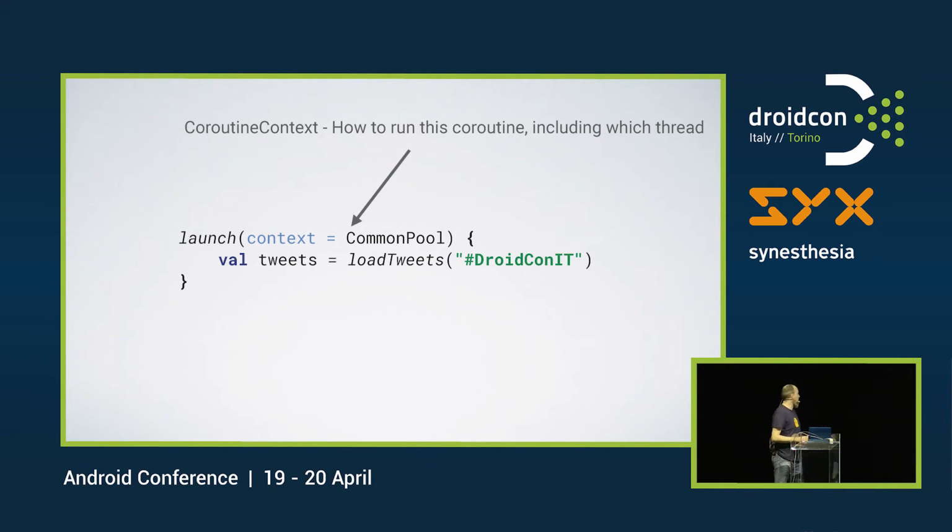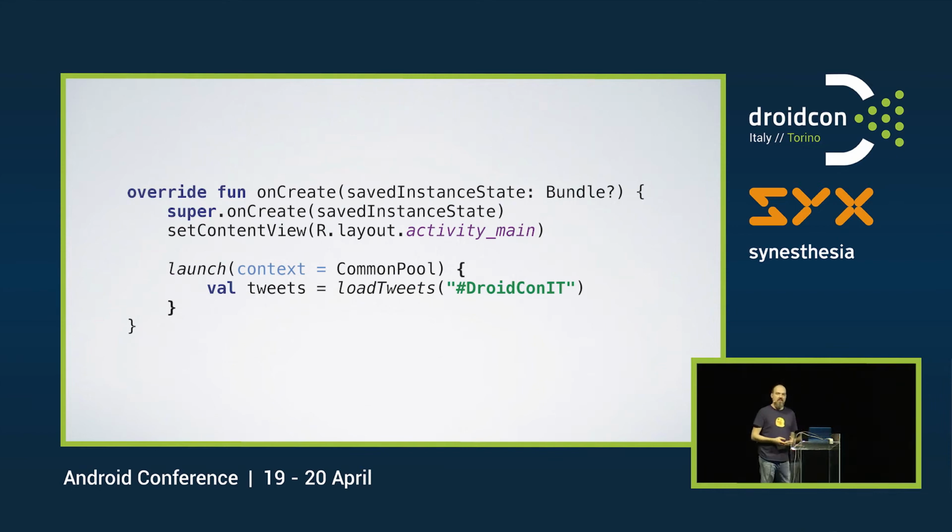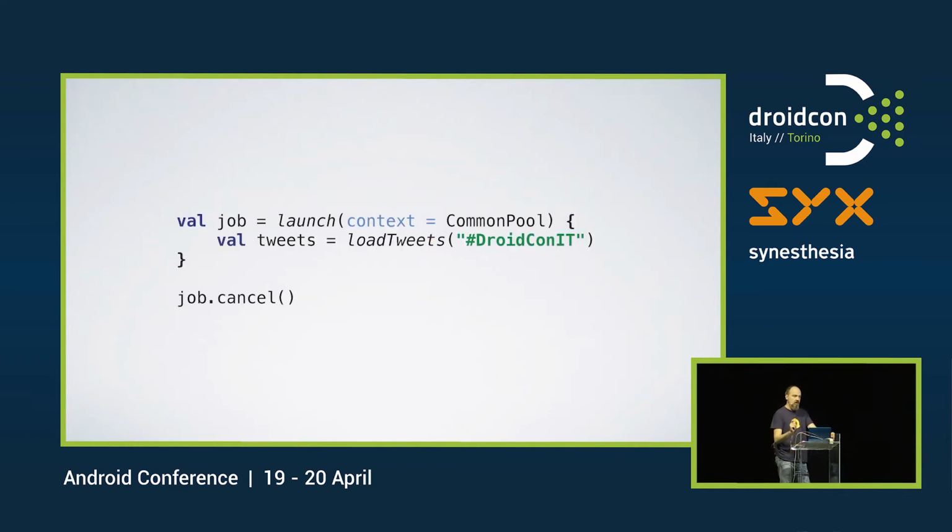Now, we can do it like this. In our onCreate function, which runs on the main thread, we can call this launch, and it will start something in the background thread, and it won't block the main thread. Great, but first step. Also, the return value from the launch is a job. A job is something that we can cancel later. We need to be able to cancel something when the application is destroyed or when we stopped or goes into the background, depending on your use case. So cancel is an important thing. We're going to look more at that, how to handle that more appropriately.